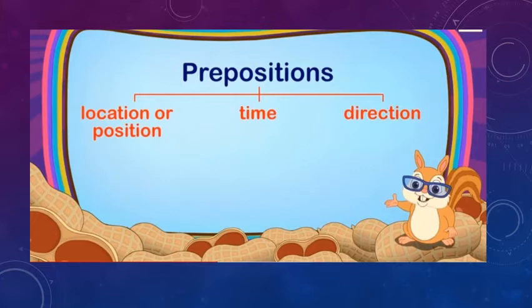Prepositions can be divided into three parts. Number one, location or position. Number two, time. Number three, direction.